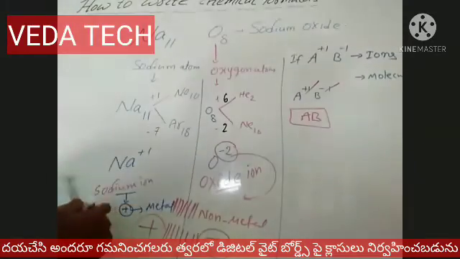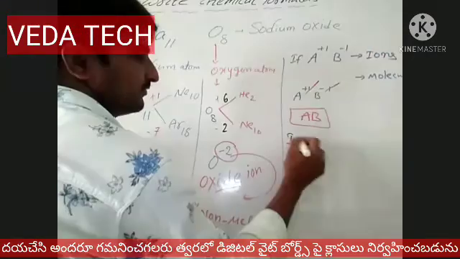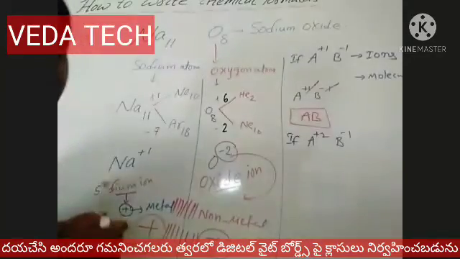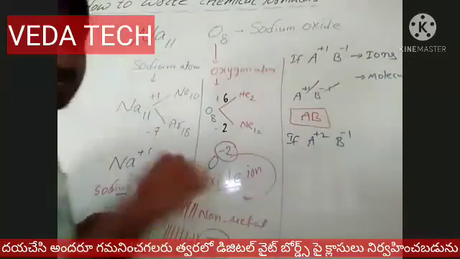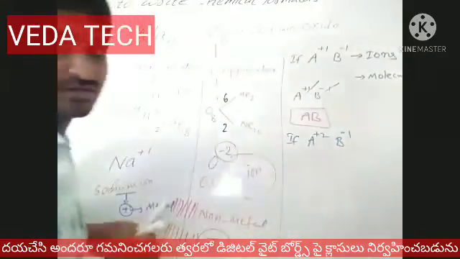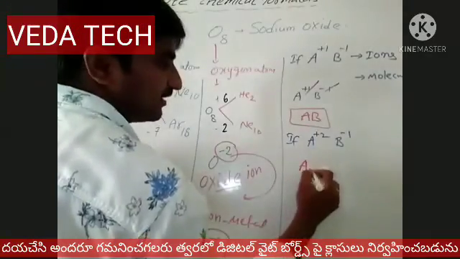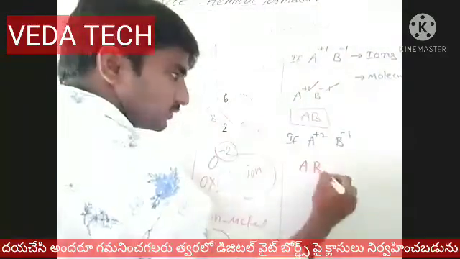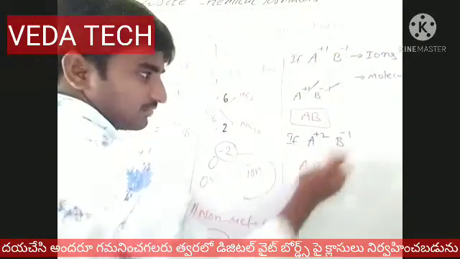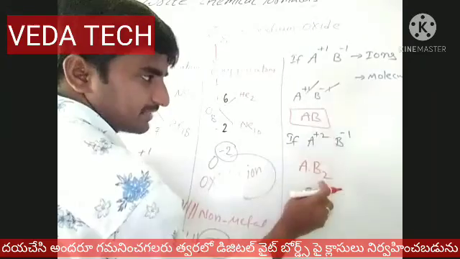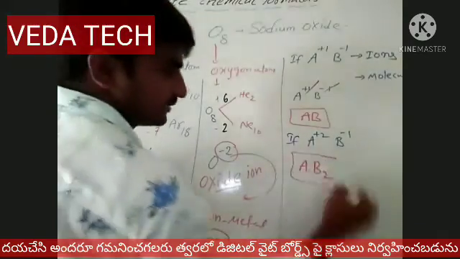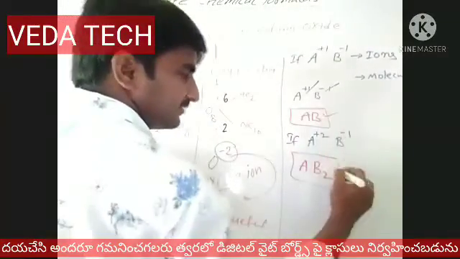If A is +2 and B is -1, here the values are different. Whenever the values are different, A's power goes to B's base, and B's power goes to A's base. What happened here? A B 2, that is A B2. Why? Because whenever the one is negligible, A's power goes to B's base, B's power to A's base. So AB2 is the formula. The previous one is AB type, and this is AB2 type.